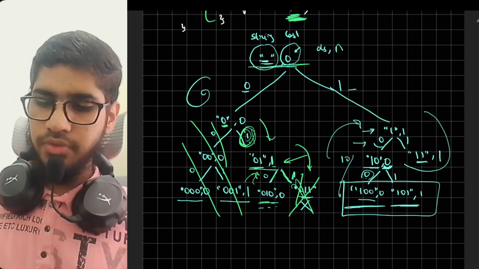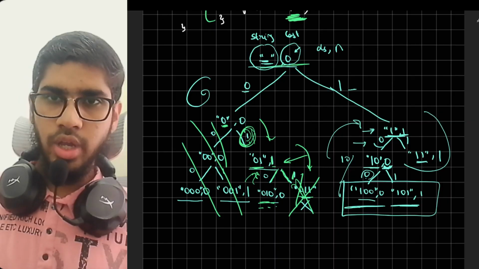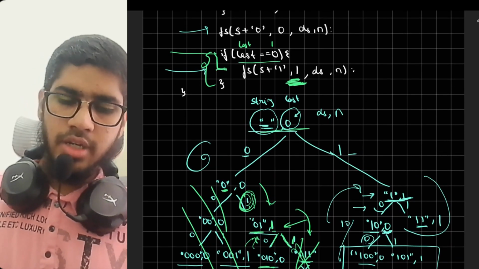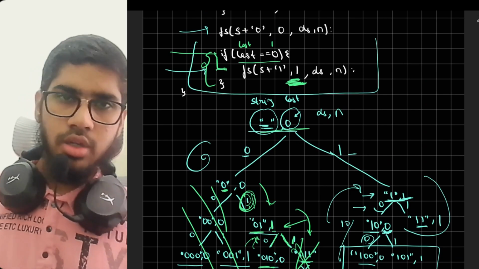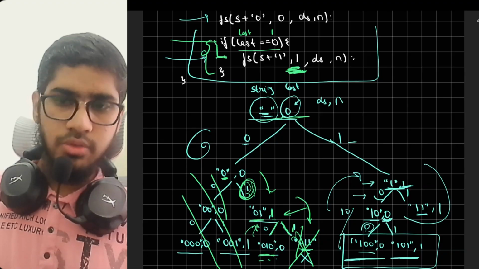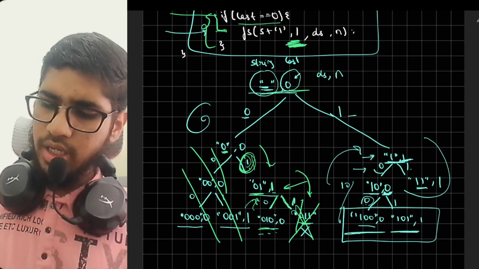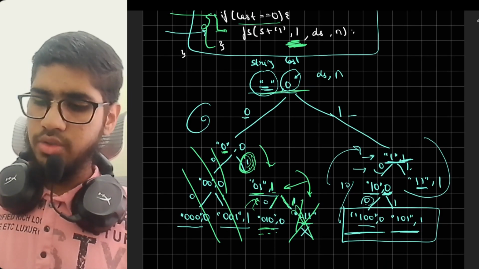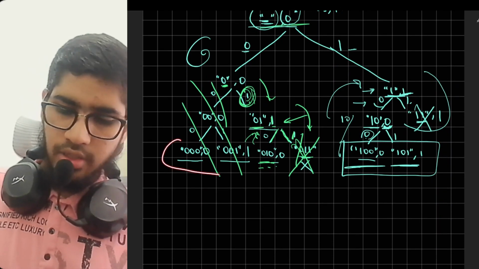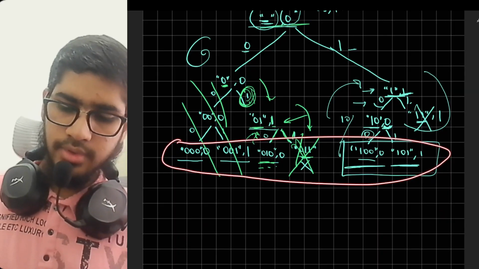In the right direction, if we go, we had 1 here, and we would tell, okay, add me 1. This statement would run now. If this statement runs, it would check, is last equal to 0? But the last, what we had added, was 1. So this wouldn't run, and we have got our 5 answers, that is these 5 answers.